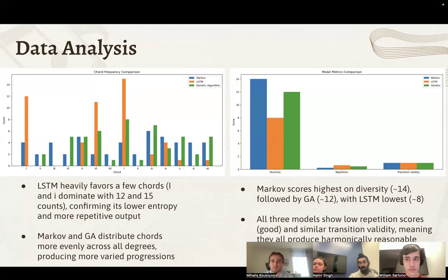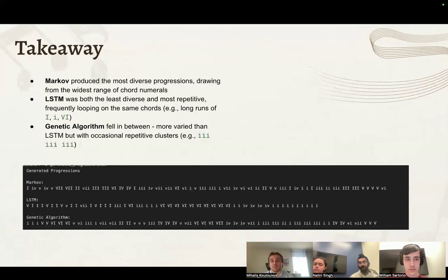And now for the final slide. Takeaways from the data analysis: what we were able to decide was that Markov produced the most diverse results, drawing from a wide array of chord numerals. LSTM, on the other hand, was right at the bottom of all of our statistics. It is not only the least diverse, but also extremely repetitive, repeating chords such as 1 and 6. And GA fell between the two, right smack dab in the middle. So it was pretty fair, but Markov proved to have the most successful results for us in the long run.